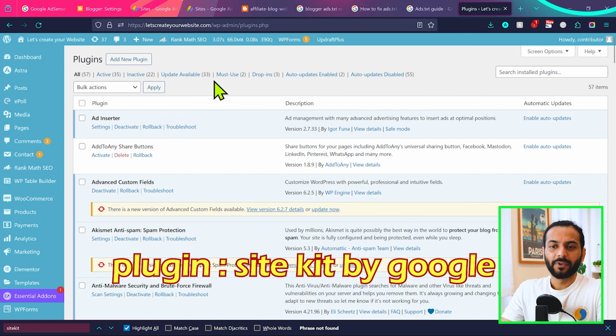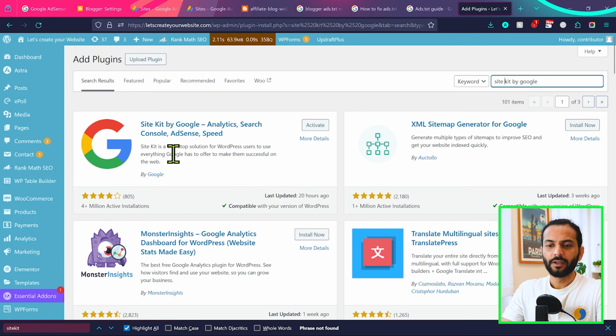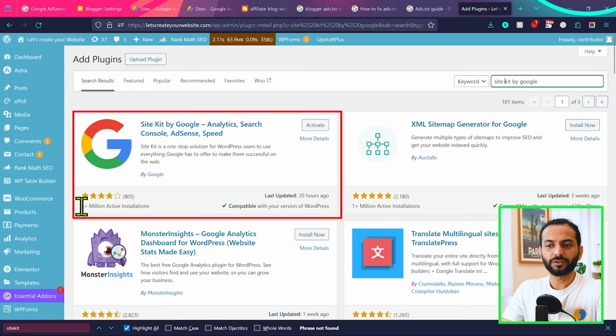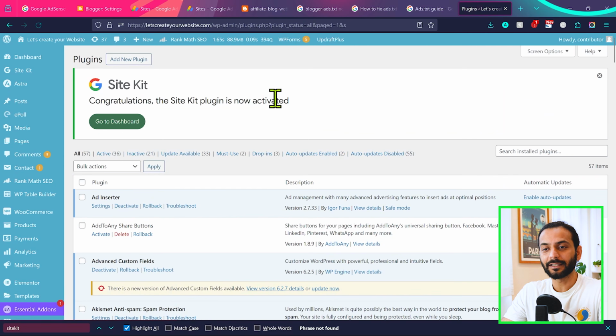Okay, so with the WordPress website, the best way to connect your website to AdSense is to use the Site Kit plugin. So go to plugins and click on add new plugin, search for Site Kit by Google. Use this first plugin, it has 4+ million active installations. It is the official plugin by Google. I already have this plugin installed, but in your case you will see an install now button here like this one. So first click on install now, and then you will see the activate button. So when it is installed, click on activate.